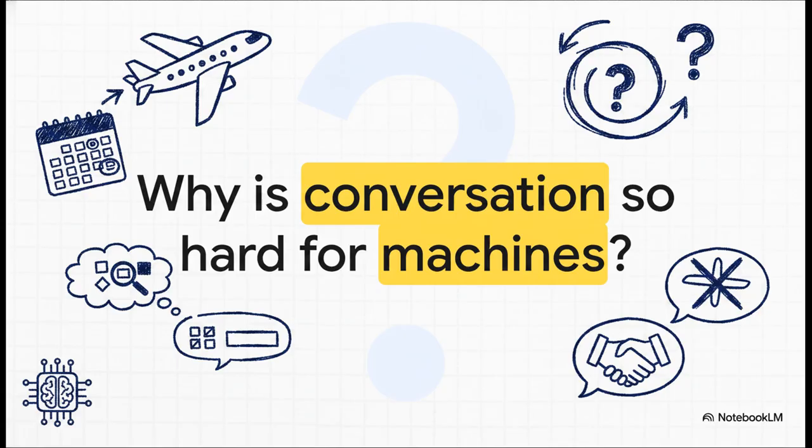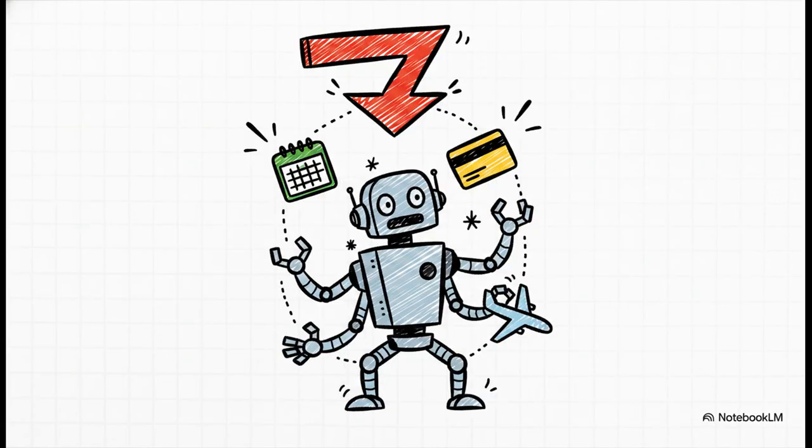But what happens when a user suddenly changes their mind right in the middle of the task? Literally out of nowhere, they say, "Wait, actually, what if I cancel instead?" Boom. This is where things get incredibly complex. Because every single wrong step is visible to the user, the system has to flawlessly track context, switch tasks completely on the fly, and somehow preserve the state of the conversation. It might even need to take real-world actions, like charging a credit card, without making a single mistake. The input is totally open-ended, right? But the output has to remain perfectly coherent. It's like walking a tightrope without a net.